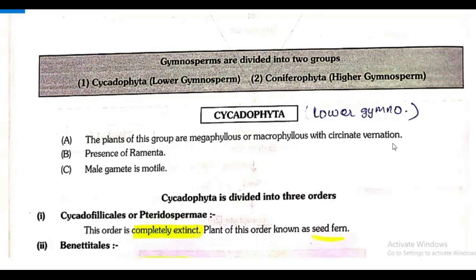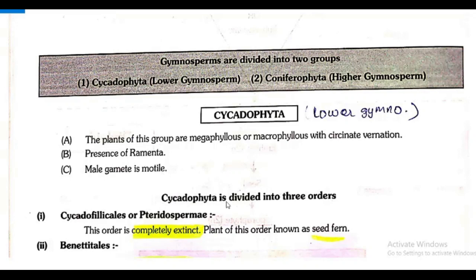See once again, the plants of this group are megaphyllous, that means you have to understand leaves are big, with circinate vernation, presence of ramenta, that was discussed last class. Ramenta, what are they? It was labeled in the diagram. Remember that? Yes. And the male gamete is motile.